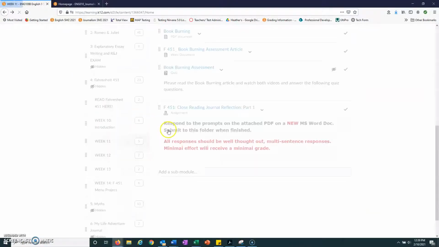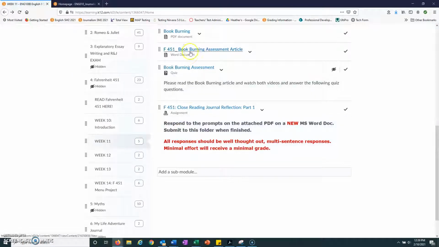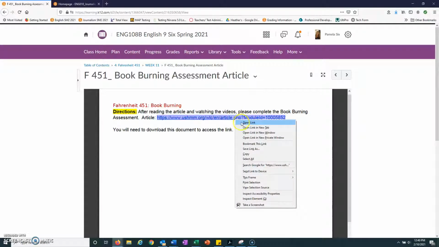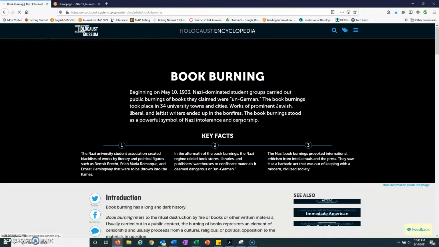The second thing that you are going to want to look at is this book birding assessment article. When you click on it, what's going to pop up is a page with a link. This is the article that you want to look at. You can control click, or you can highlight it, right click, and hit open link, and it's going to pop up.